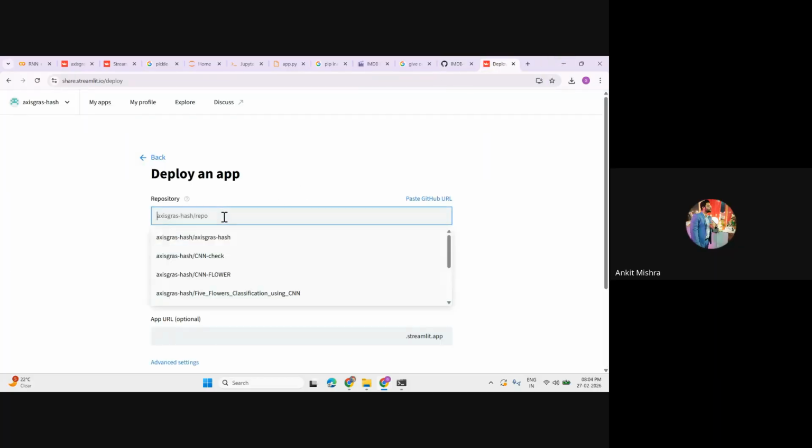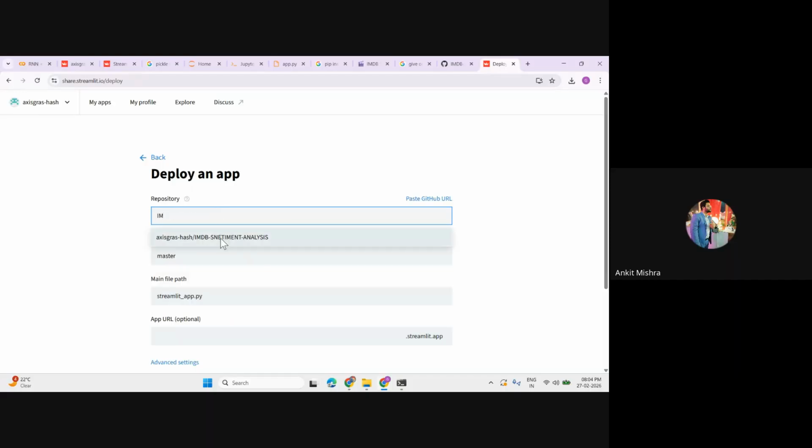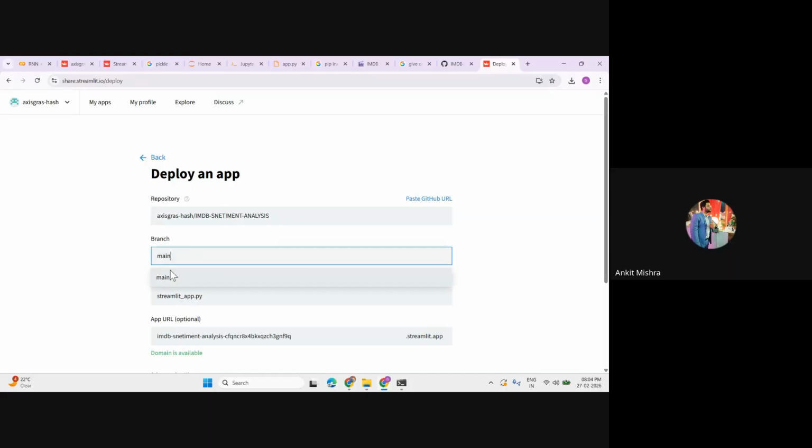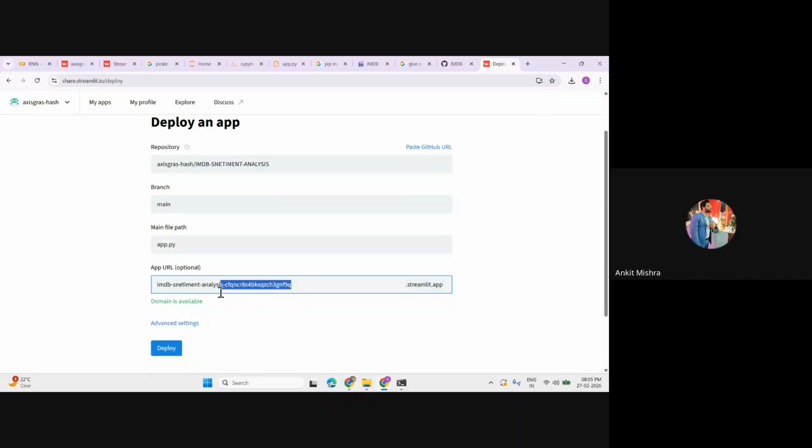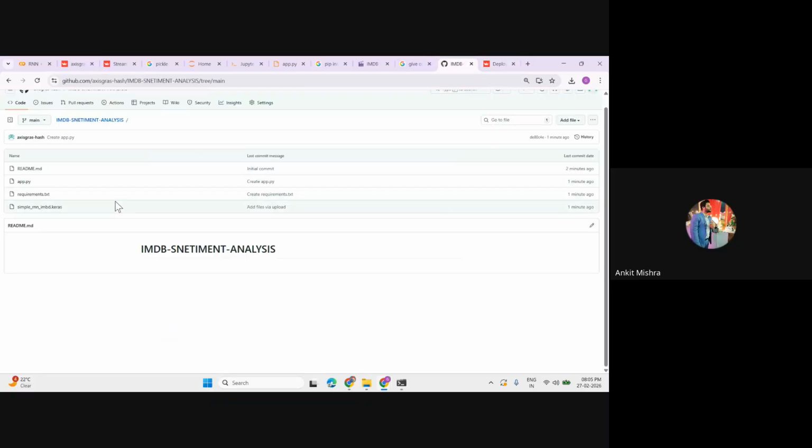So now let's just call this my IMDb project, IMDb sentiment analysis. And the main branch, the file name is app.py. And let's just quickly rename this to IMDb sentiment analysis. Okay, the spelling is wrong. So let's just correct this. Sentiment analysis. The domain is already taken by Ankit. You can just simply write this one. Okay, so let's just quickly check everything looks perfect.